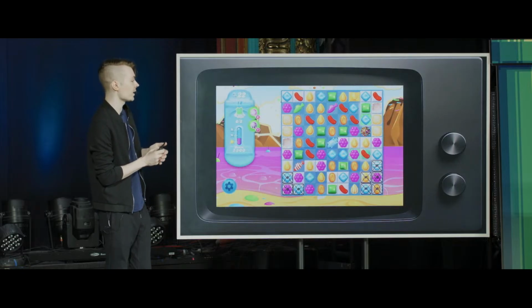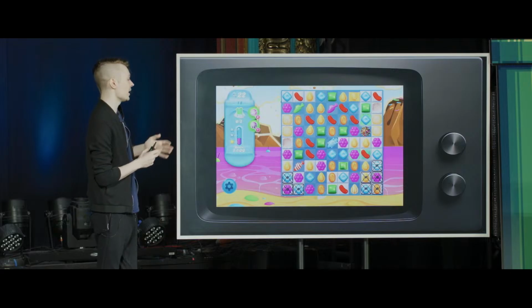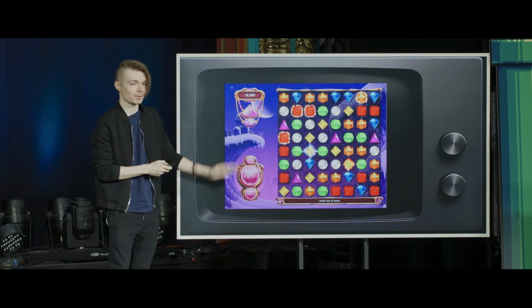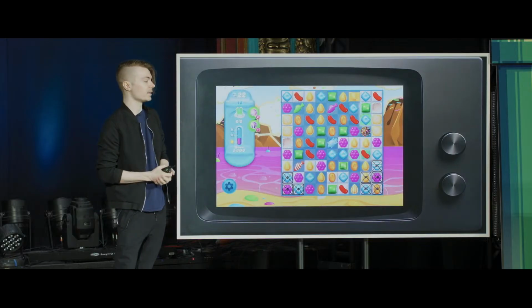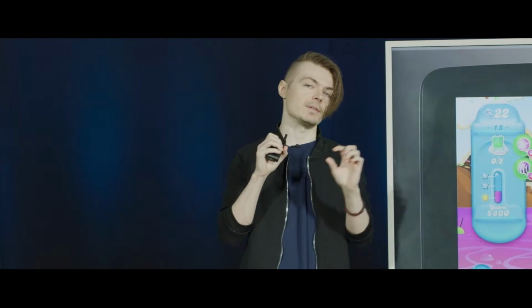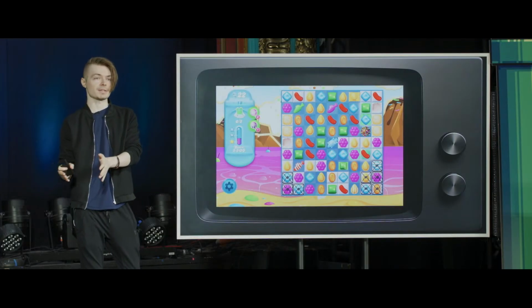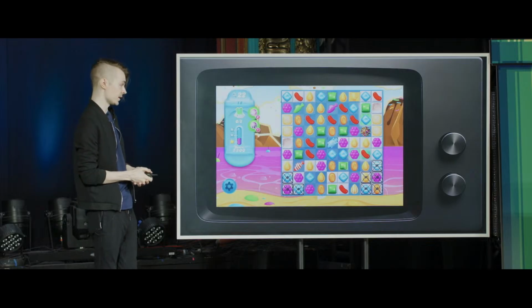More people probably nowadays are familiar with Candy Crush, and I've even played this relatively recently. And it's also the same exact idea. In fact, if you were to go between the two of these, they're almost indistinguishable at a glance, except this one being a little bit more candy themed. But if we think about last week, we talked about sprite sheets, we talked about breaking a texture apart into these individual tiles, and this in some ways is a continuation of the same ideas that we looked at last week, but we'll also be looking at a lot of other very interesting ideas.